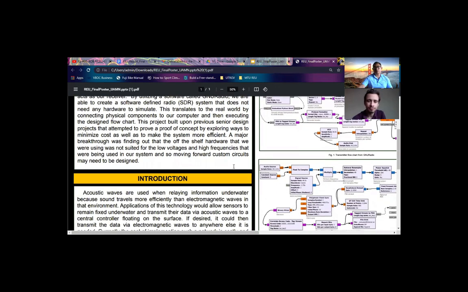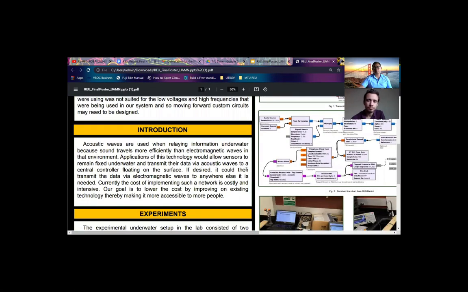A major breakthrough that we had was finding out that the off-the-shelf hardware that we were using for our system was not compatible due to the low voltages and high frequencies we were using. And so moving forward, custom circuits may or may not need to be designed.